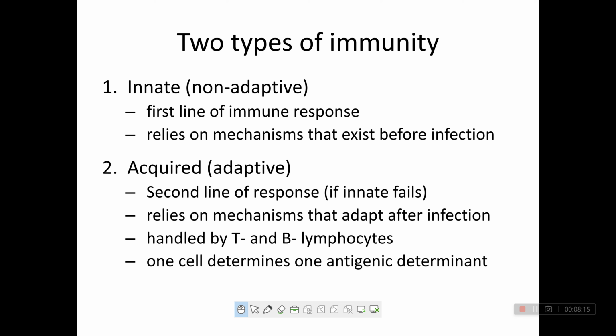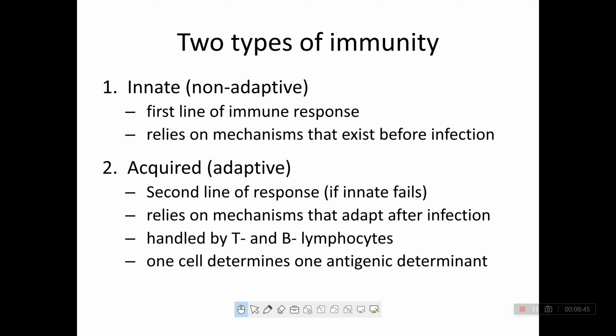When antibody reacts as the second line of response, the B cell differentiates into two types, plasma cells and memory cells. This memory cell will always remember this type of immunity for a long time.